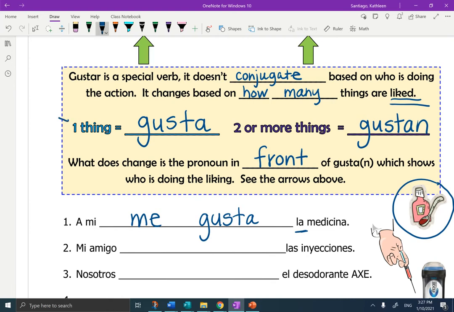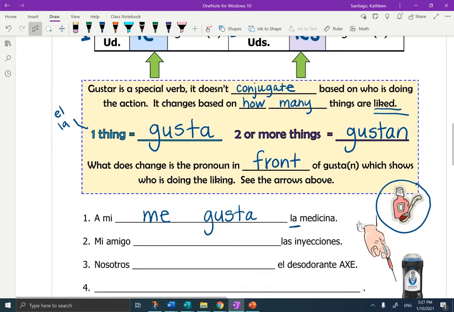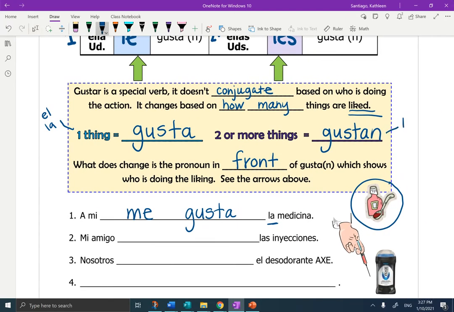So for gusta, I always think, is the item el or la? Then I'm going to choose gusta. For gustan, is the item that follows it los or las? Then I'm going to choose gustan. So a mí me gustan, sorry, I did it again. A mí me gusta la medicina. This is a backwards verb. What I'm actually saying is the medicine is pleasing to me. If this changed to nos, the medicine is pleasing to us. Okay. Let's go to the next one.